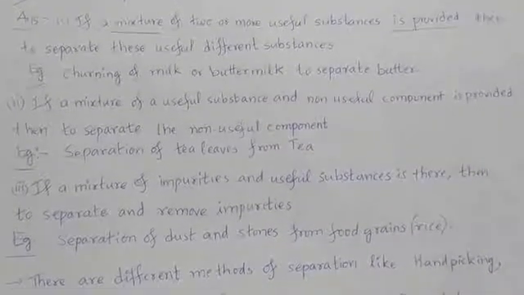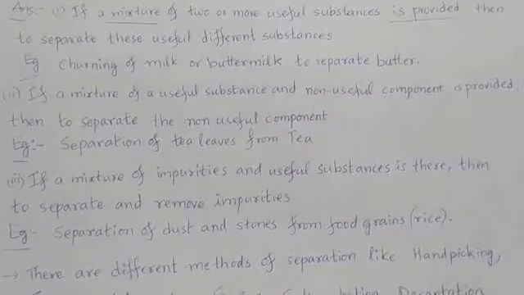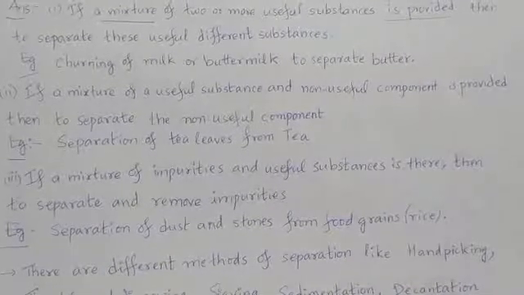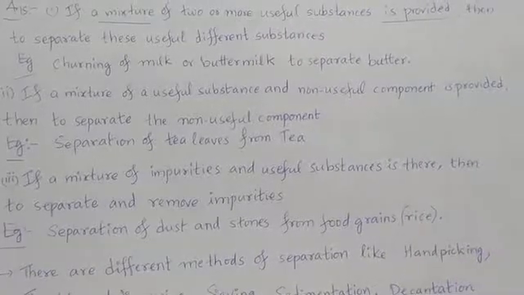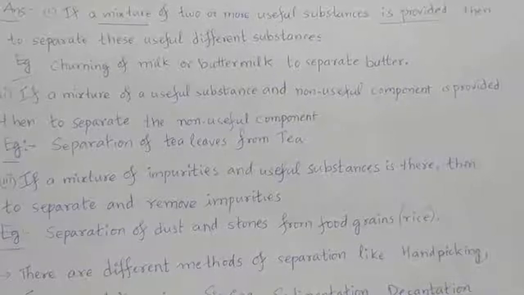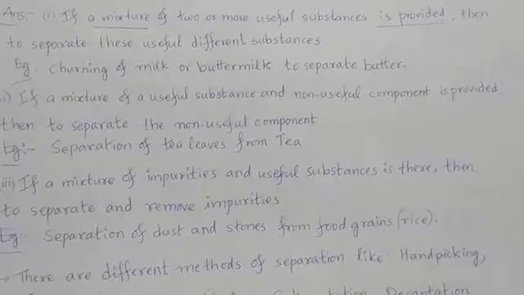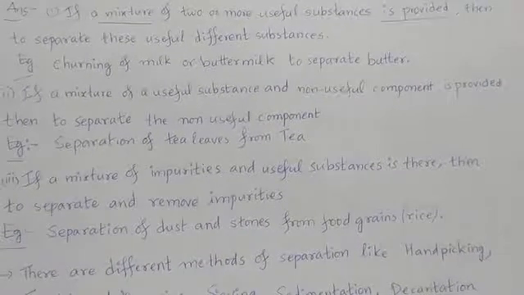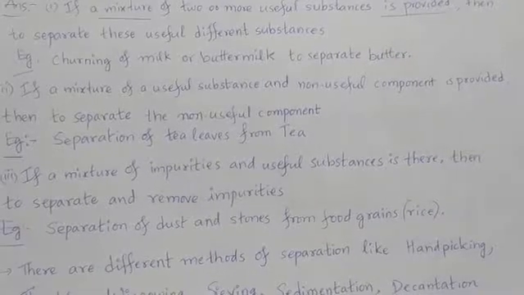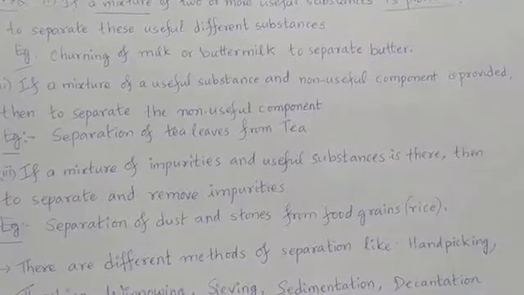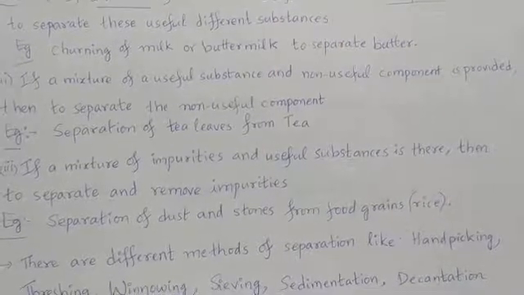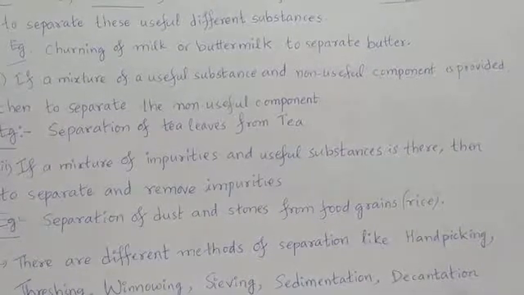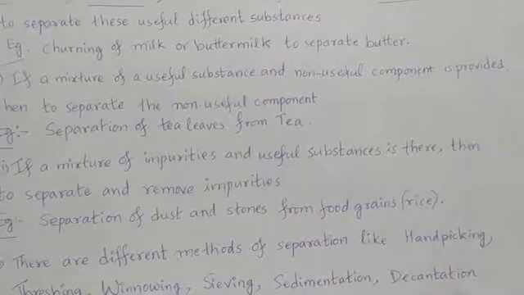Next, if a mixture of useful substance and non-useful component, remember it is useful substance and just a non-useful component. It is not harmful, it is only non-useful. You are not going to make any use from it. Such a substance is known as non-useful component. So if a mixture of such a useful substance and a non-useful component is provided, then to separate the non-useful component, why you need to separate the non-useful component? To utilize the useful component effectively. That is whole purpose.